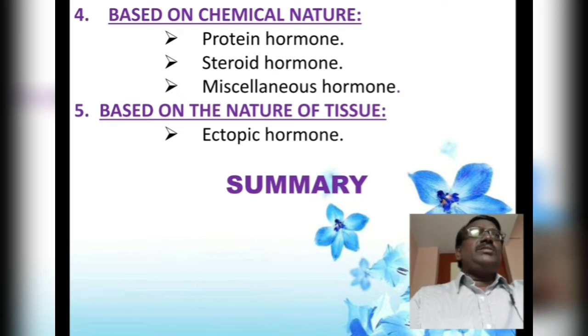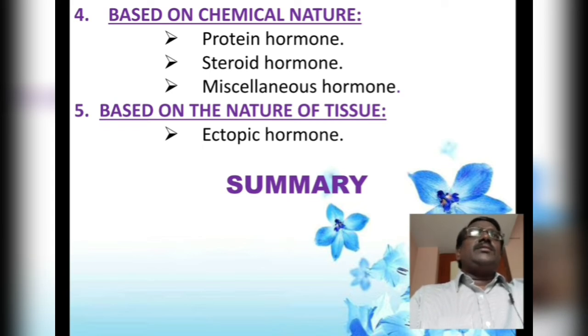Peptide hormones are normally formed of 2 to 20 amino acids. Adrenocorticotropic hormone is an example, whereas some hormones are made of more than 20 amino acids, for example, follicle stimulating hormone or luteinizing hormone, which are examples of polypeptide hormones.